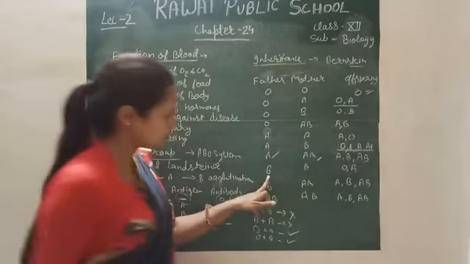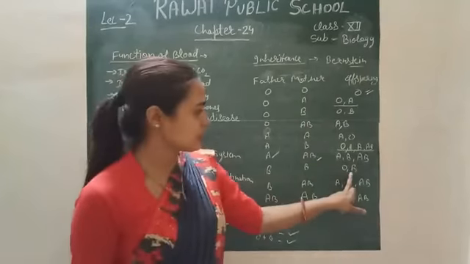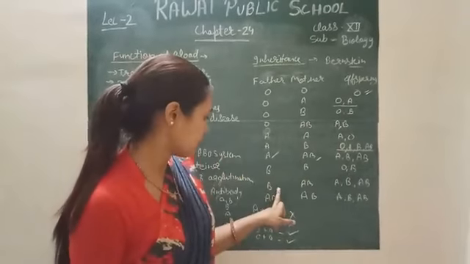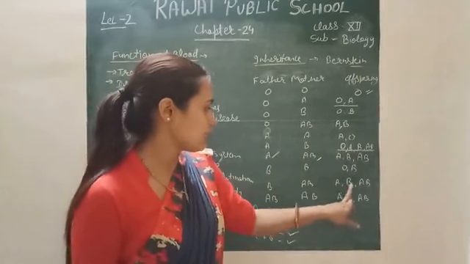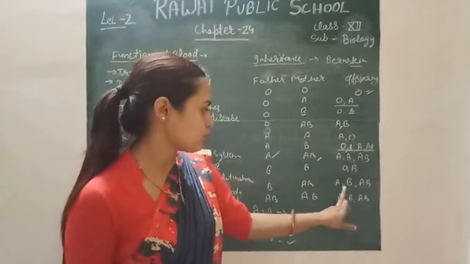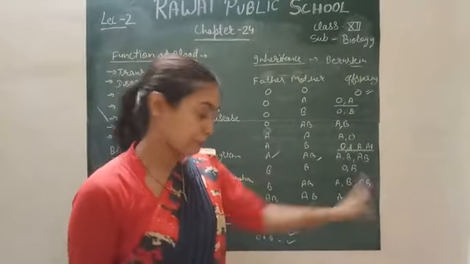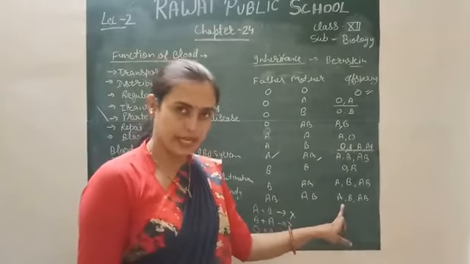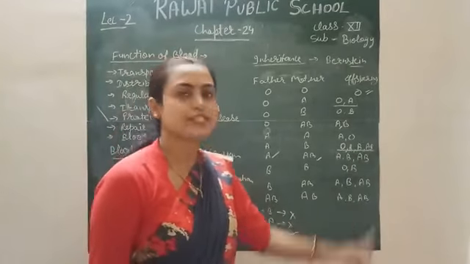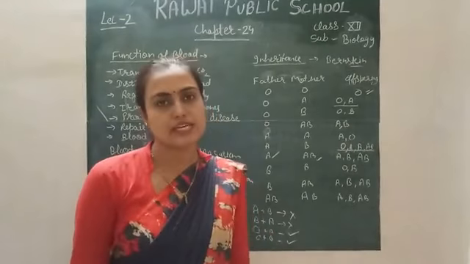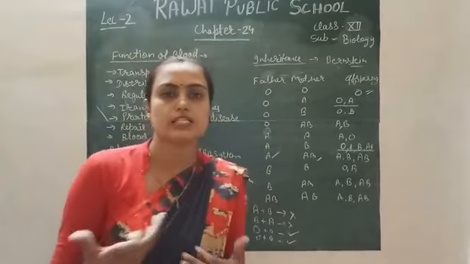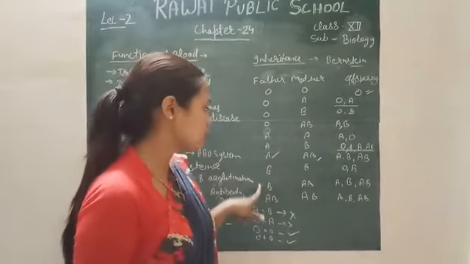If father is B and mother is also B, then there is possibility of O and B. If father is B and mother is AB, then there is a possibility of progeny A, B and AB. AB father, AB mother, there is possibility of either A offspring, B, or AB type of blood group offspring. So this is the possibility.